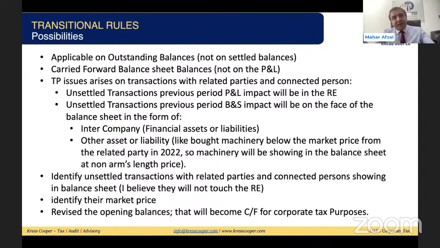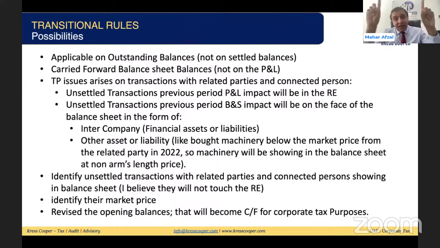But with the passage of time, the value of the asset, the value of the liability might have changed. If the market value of the asset is different from what is reflecting in the closing balance sheet, this is a difference, and we need to bring it up to the market value. This is a transaction with a third party. It was not a transaction with a related party. It was not a transaction with a connected person.